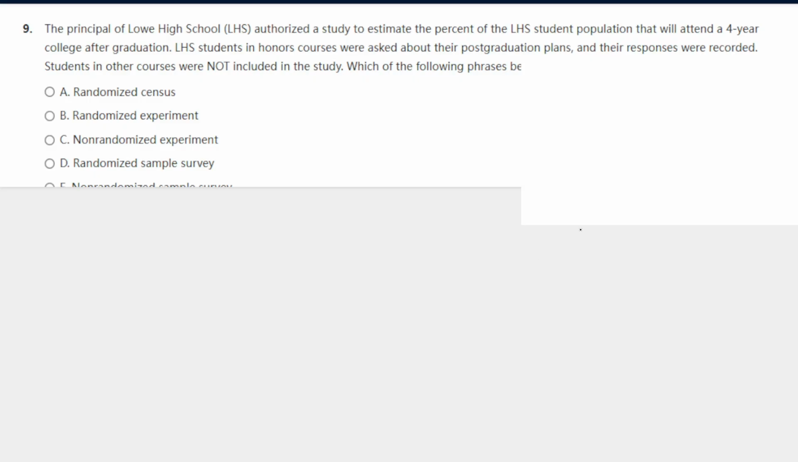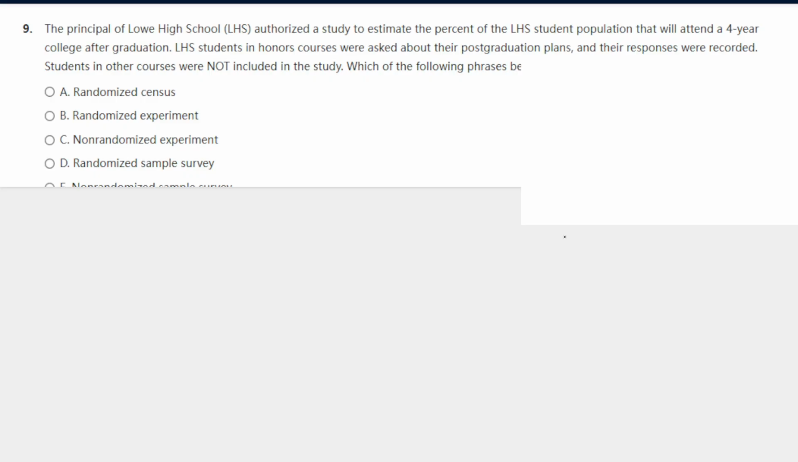Well, let's see. Randomized census, it's not randomized or a census. Randomized would be if they pick people at random, and this is not at random because he specifically picked people from LHS in honors. It actually says students in other courses weren't included, so he's specifically picking people in honors. So we could take A, B, and D out instantly. C and D and E are what we're left with.